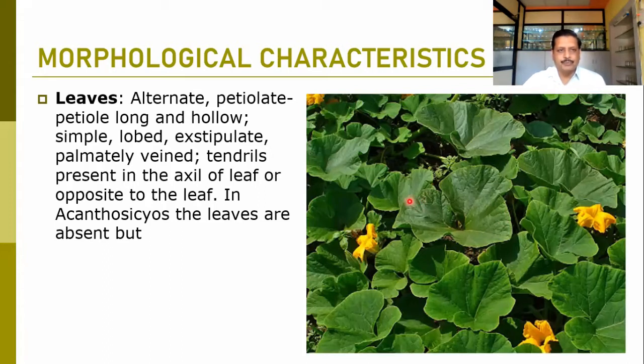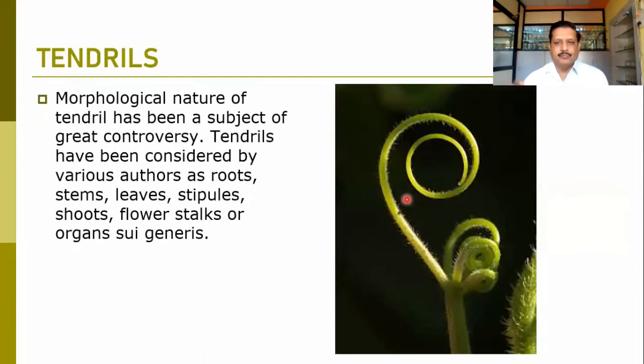They are normally exstipulate, palmately veined, because leaves are palmate and sometimes dissected. That's why it has these veins. They are palmately veined. Tendrils are usually present, and these tendrils have different origins in different genera. Most of the time they originate in the axil of the leaf, or sometimes opposite to the leaves. In Acanthosicyos, we find the leaves are absent, but in many cases we find the morphological nature of these tendrils is quite different.